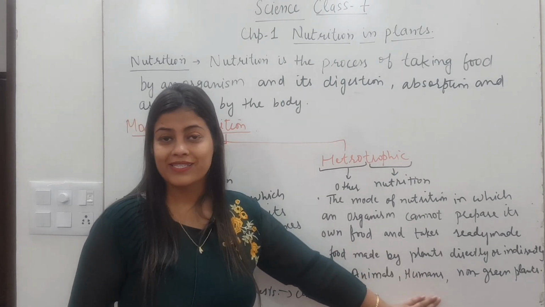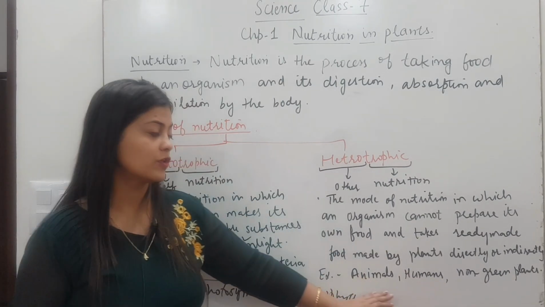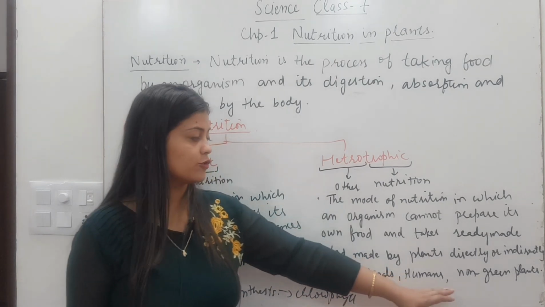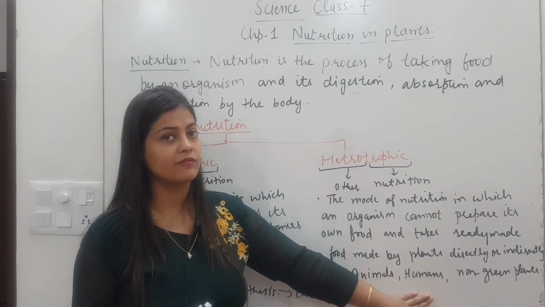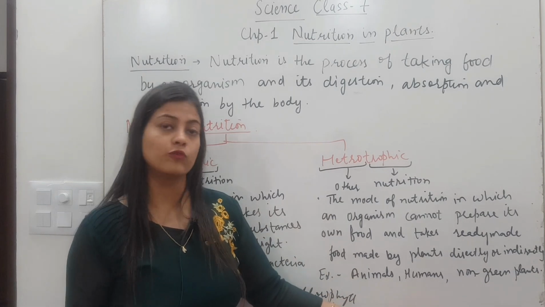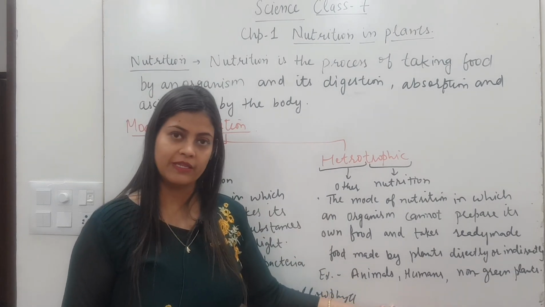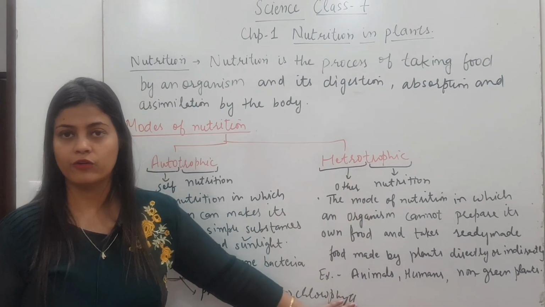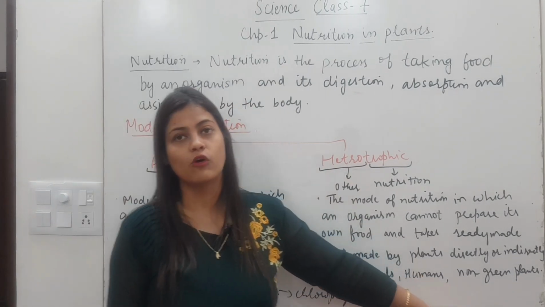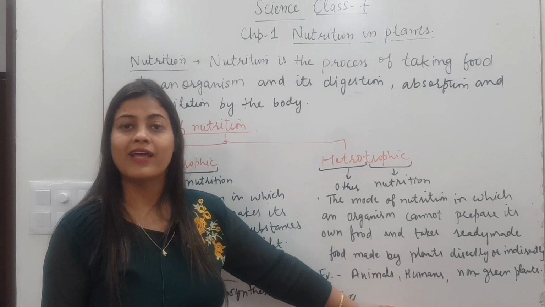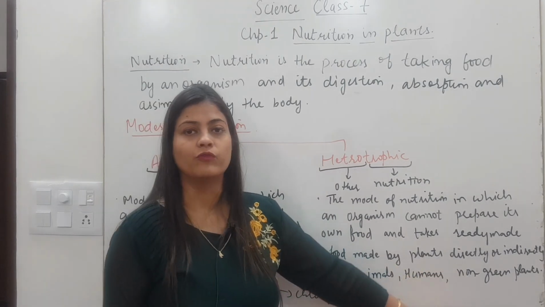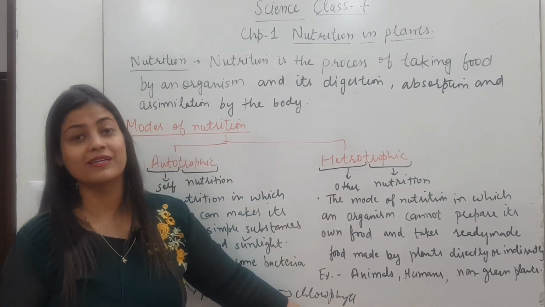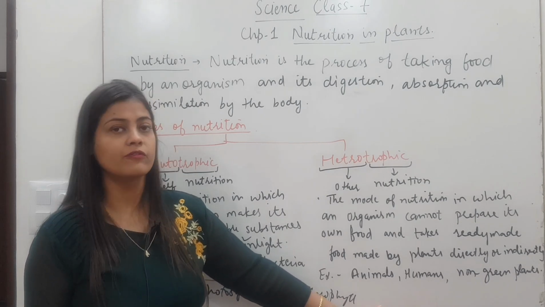So the most common examples are humans, animals and non-green plants. Humans, you know that we cannot prepare our food like plants. We take our food from others, either from plants or from other animals. Animals also take food from plants, that is why they show heterotrophic mode of nutrition. And the other one is non-green plants, which do not have chlorophyll in them, so they take their food from others. So these will be considered under heterotrophic mode of nutrition.